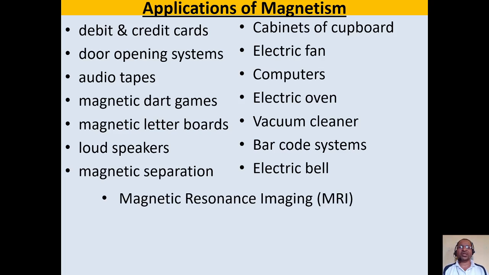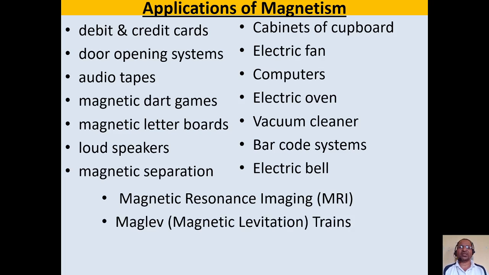The medical application of magnetism is in magnetic resonance imaging. We call it MRI. Today's life is very fast, so in such fast life we use magnetism in magnetic levitation trains. So let us have the theory of this magnetism.